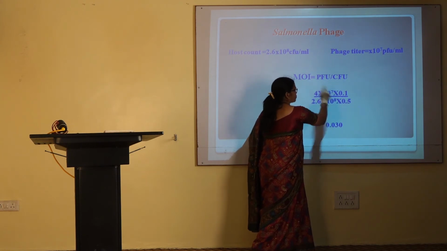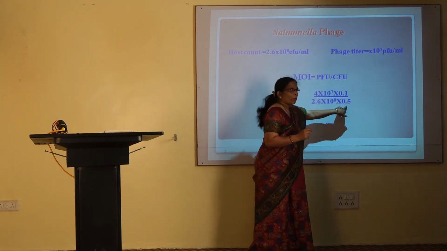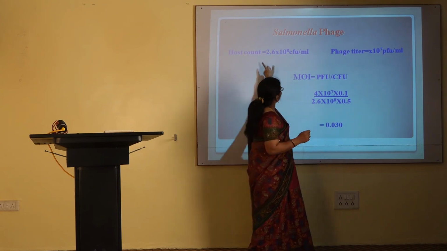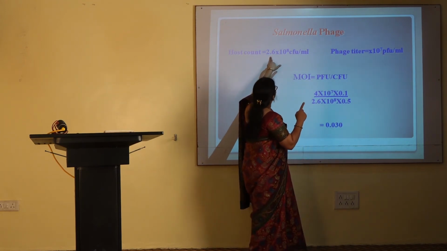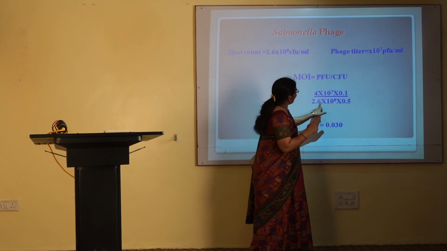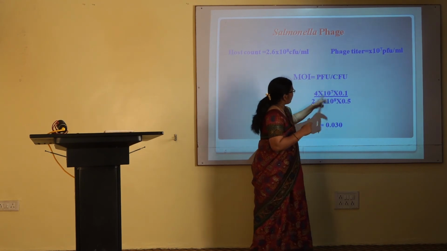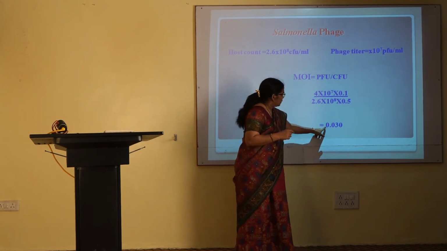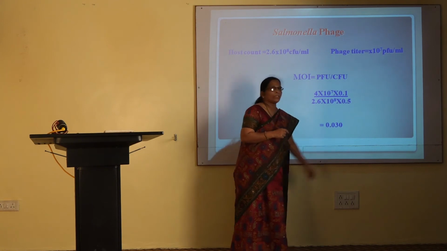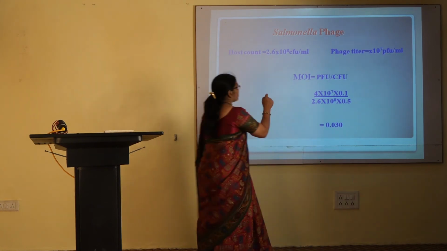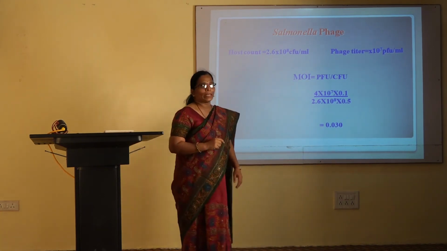4 into 10 raised to 7, divided by 0.5 ml of the host. But in 1 ml, how many phage host bacteria are there? 2.6 into 10 raised to 8. So after calculation, you get the value as 0.030. That is the MOI value for Salmonella phage.